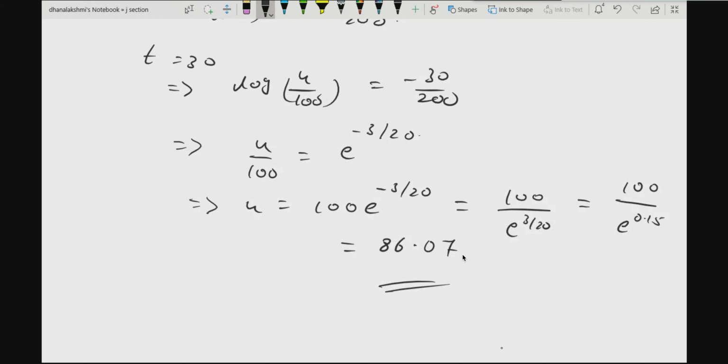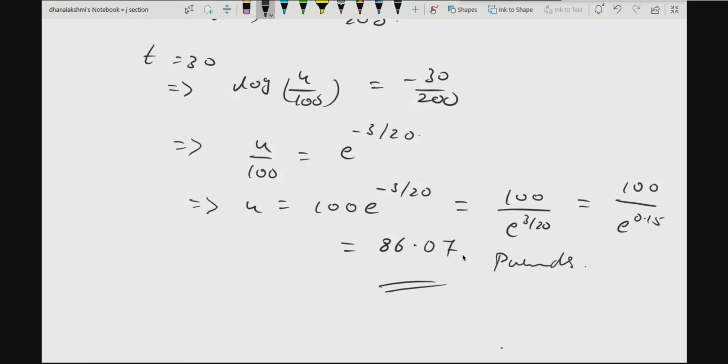86.07 pounds. Finally, you write down the statement: amount of salt after 30 minutes will be approximately 86.07 pounds. So it's more or less the same kind of question, only instead of an increase in the substance, you will have a decrease in the substance. So in the same way, you have to solve it. Understood, all of you?